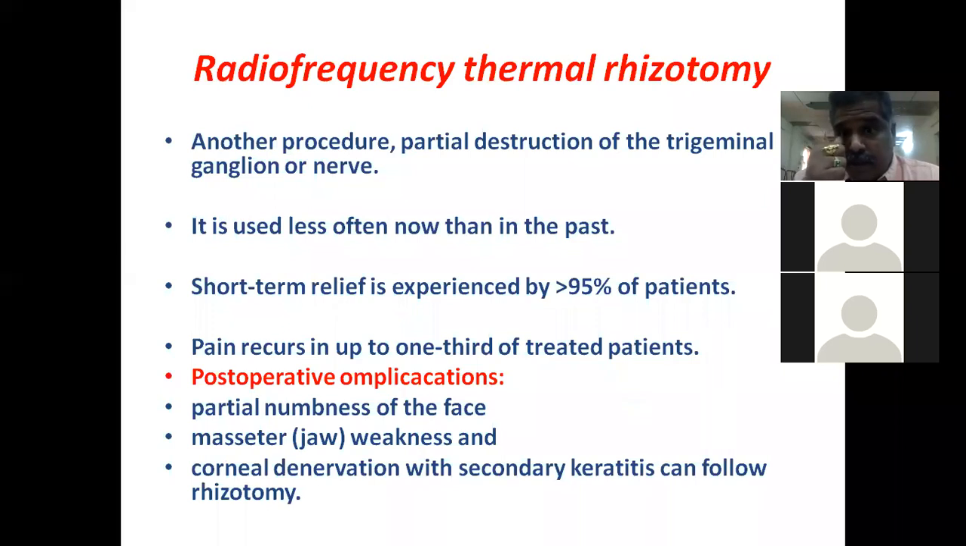Another method of surgical treatment is radiofrequency thermal rhizotomy. During this procedure, usually they will partially destroy the trigeminal nerve. This method is usually not used nowadays, and it will give some short-term relief of pain in more than 95% of patients. And pain recurs in this procedure also; there will be recurrence of pain. Coming to post-operative complications with radiofrequency thermal rhizotomy, there will be numbness, partial numbness of the face, and weakness of the masseter, and corneal denervation with secondary keratitis can follow rhizotomy.